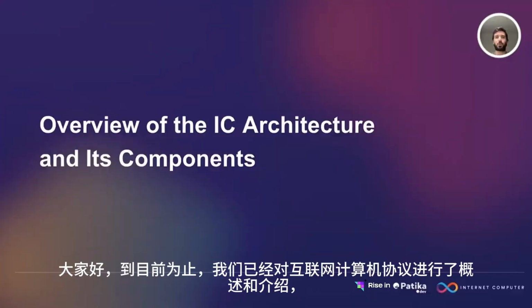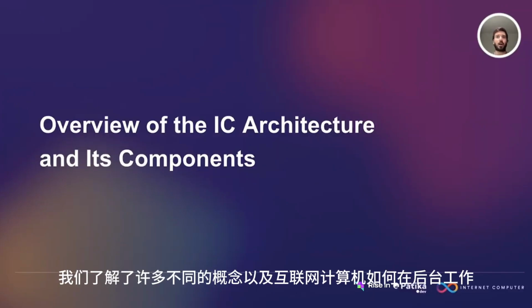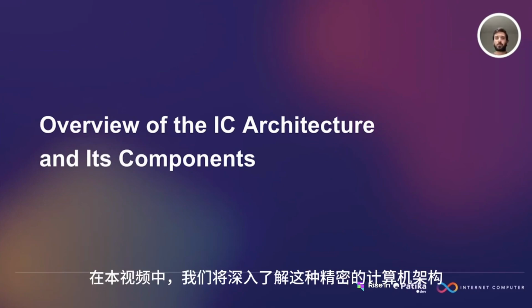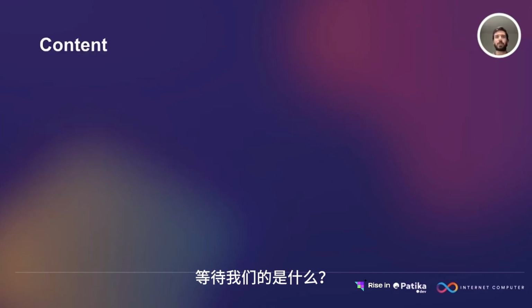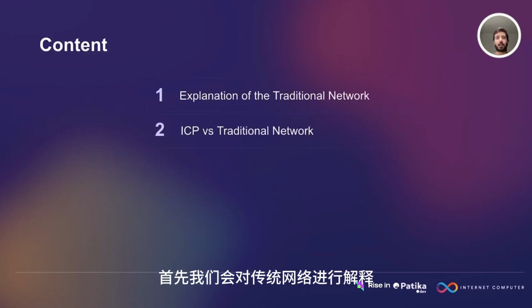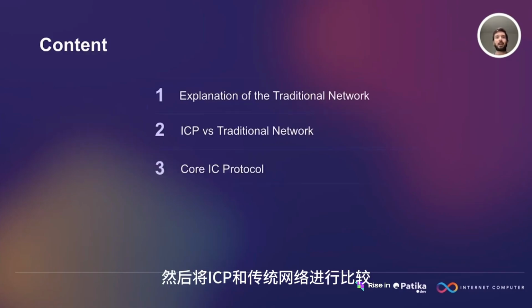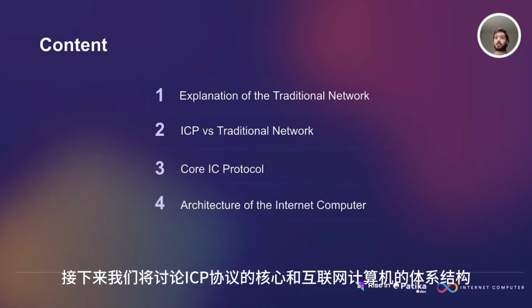Hi everyone. So far we had an overview and introduction for the Internet Computer Protocol, and we learned about many different concepts and how the Internet Computer works in the background. And in this video we are going to dig deep into the architecture of the Internet Computer. So what is waiting for us? First, we have the explanation of the traditional network, and then we have a comparison between the ICP and the traditional network. Then we will talk about the core ICP protocol and the architecture of the Internet Computer. And finally, we will have our conclusion.